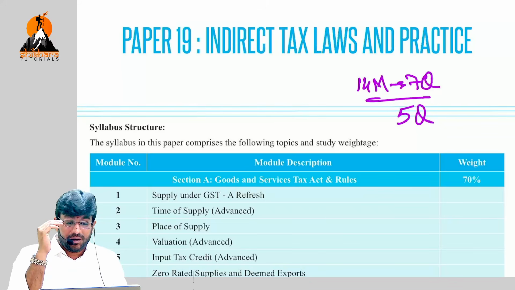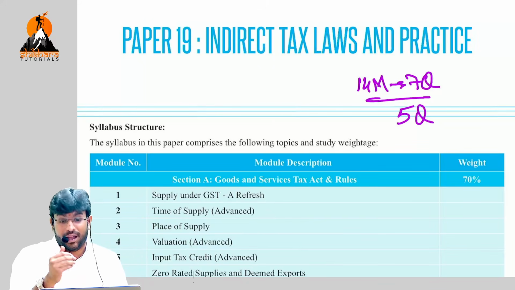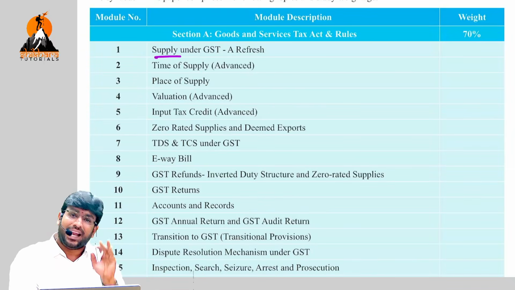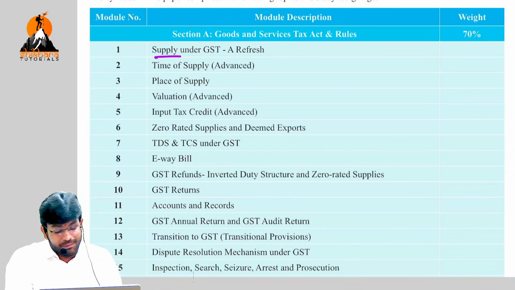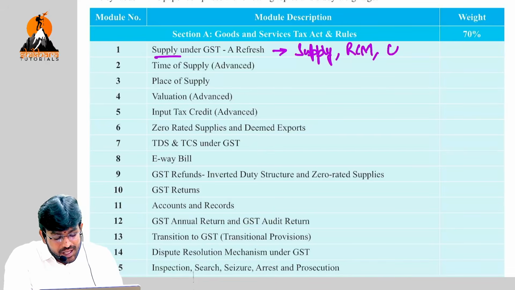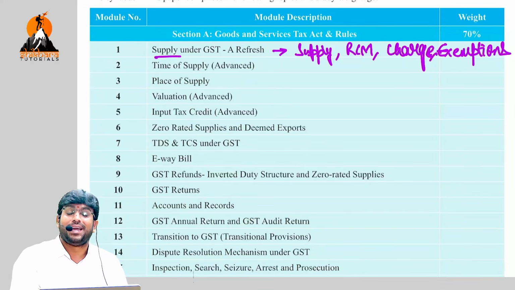But let me talk purely about the ABC analysis for the topics we have in this subject. The first topic is supply under GST. By title, it looks like it is only supply, but it's actually not. This topic covers advanced topics in supply, and it also covers RCM provisions, charge of GST, exemptions, and also discussion about composite supply and mixed supply. A very, very interesting area.